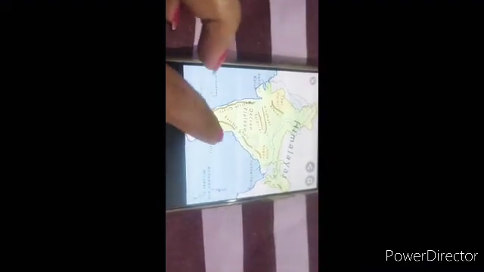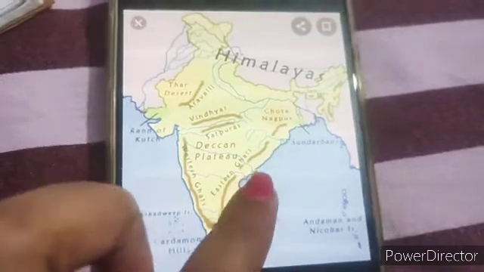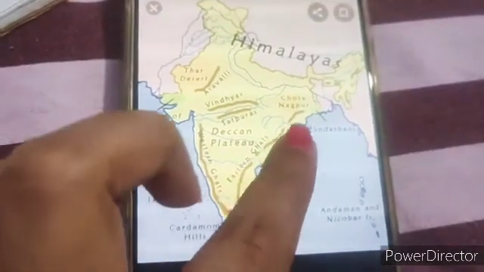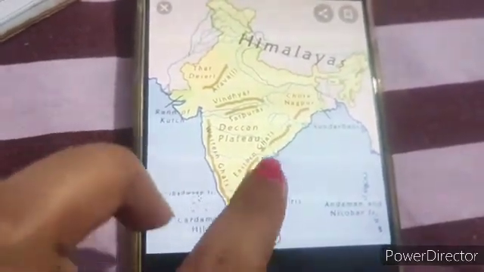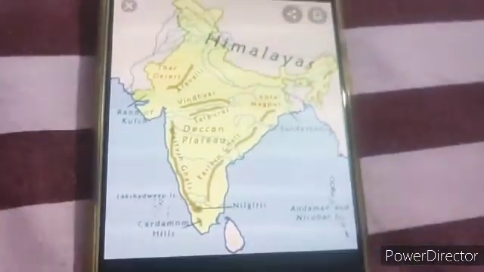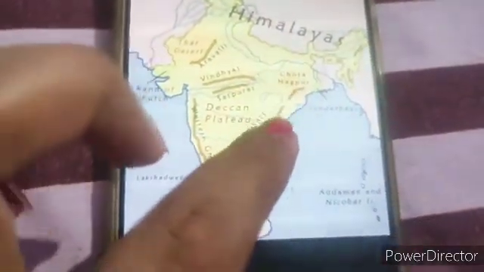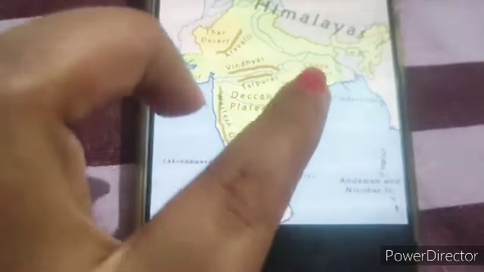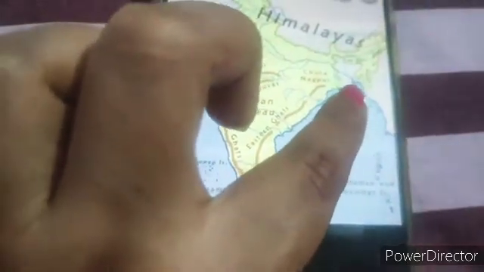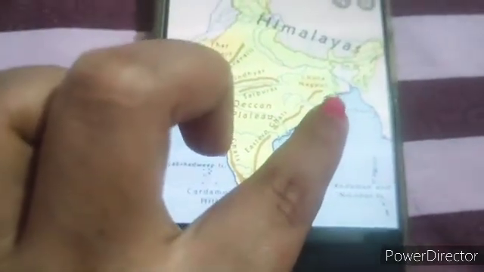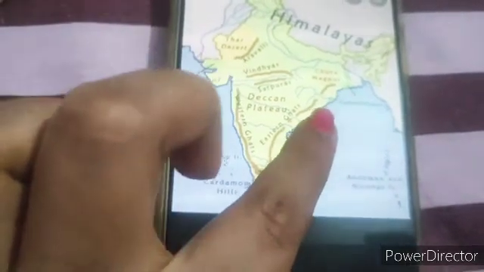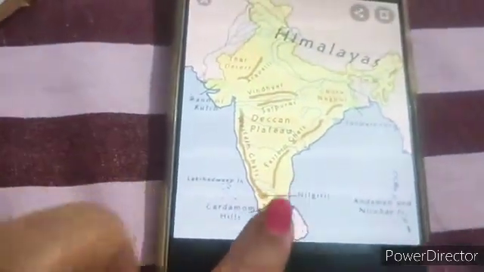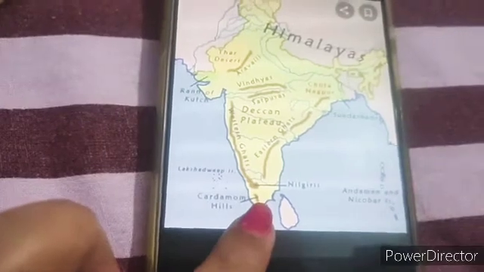The eastern coastal plains lie there. Eastern coastal plains stretch from the mouth of the river Ganga to Kanyakumari.